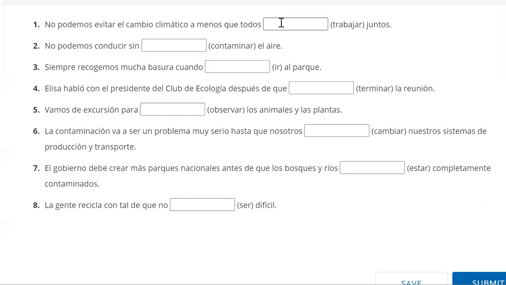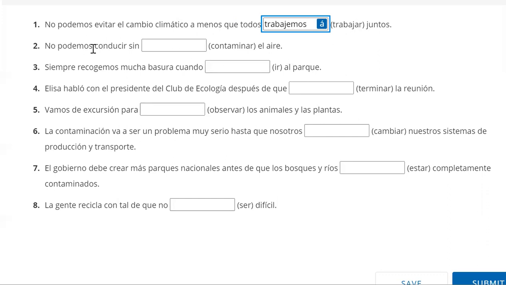So let's start. No podemos evitar el cambio climático a menos que todos. So you probably recognize the a menos que, unless we work together, unless. Again, that's usually something that implies that we have an action that hasn't happened yet, unless we do this. Usually that means that something hasn't happened. So that is the case here. And we'll go ahead and put trabajemos because we want to use the subjunctive form of trabajar.